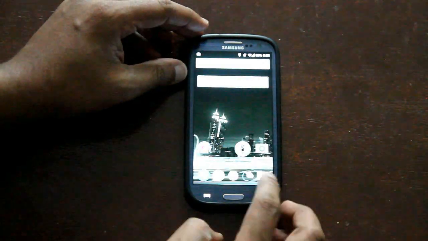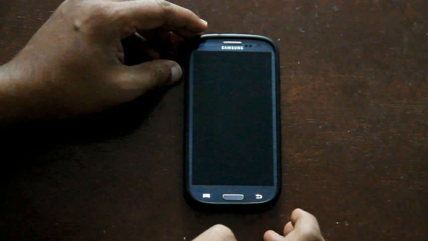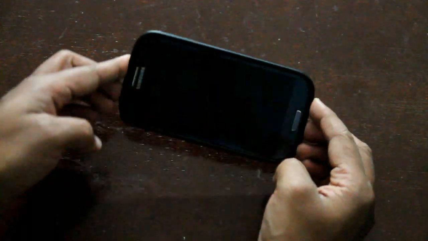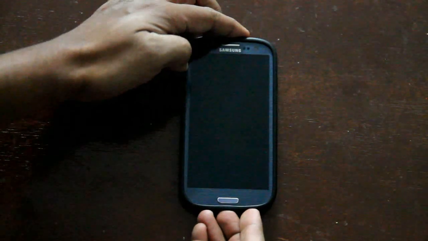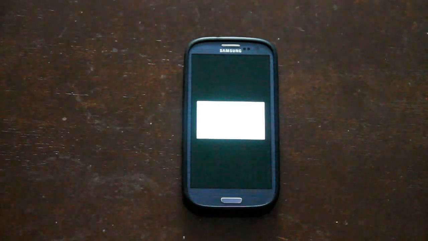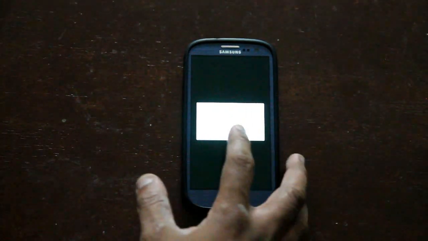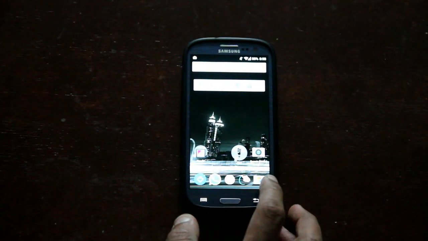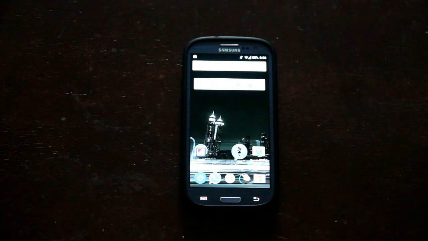If you close it and open the camera again, it does not work. So again you need to click on CMFix and then open your camera, it works fine.